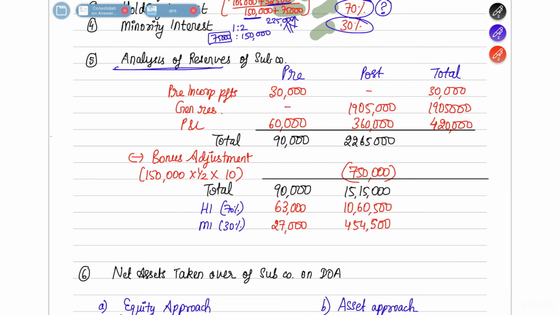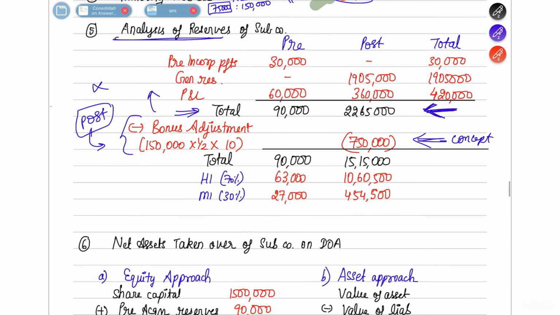So in analysis of reserves, the total is going to be the same only. There is only going to be difference in the bonus adjustments. So usually, like I already told you, if the bonus has been issued from the post acquisition reserves, then before time adjustments, there is going to be no effect of it. Only after time adjustments, there is going to be a bonus adjustment. So in case you are issuing your bonus from post acquisition reserve, after you do the time adjustment, in this question there's no time adjustment, but usually if there is, you have to do the time adjustment. After doing the time adjustment, you have to reduce that bonus value from the post acquisition reserve column. This I've already taught you in the concept video. Okay, so refer to that video if you have to understand the bonus adjustments also.